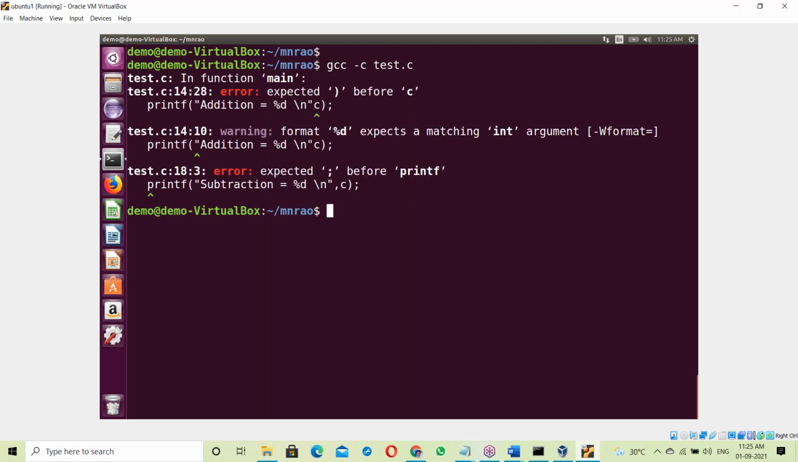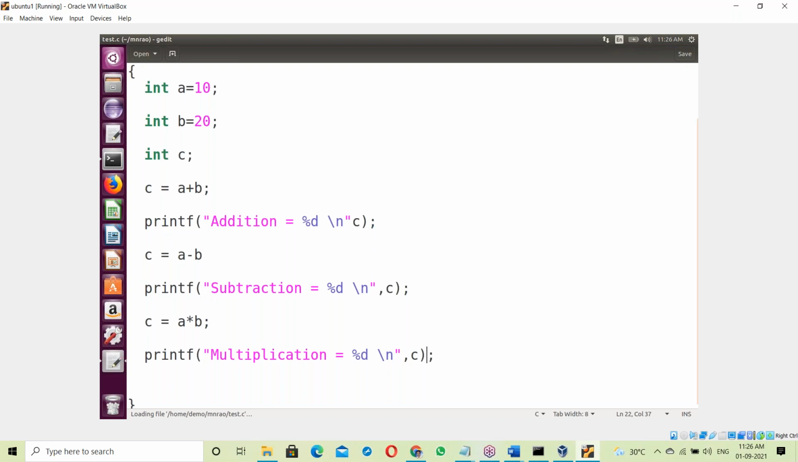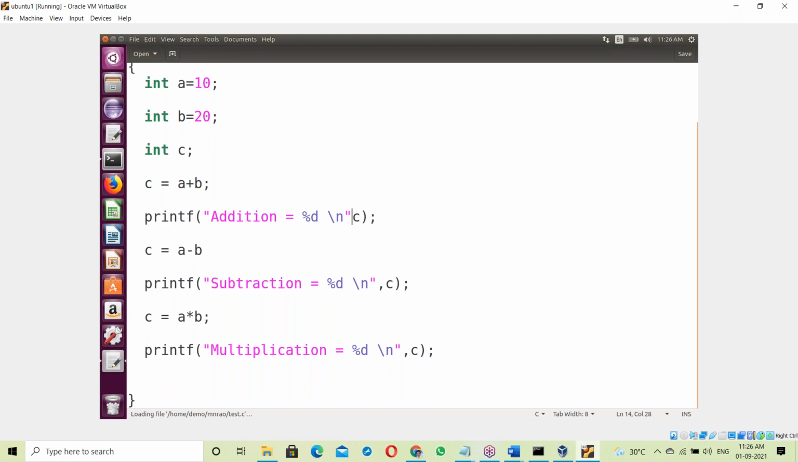Recompile. Still errors. So what is the error? Here, the 14th line. It is expecting a comma. Expected the brackets, comma, right? Correct that mistake. This is a mistake. Comma. Save